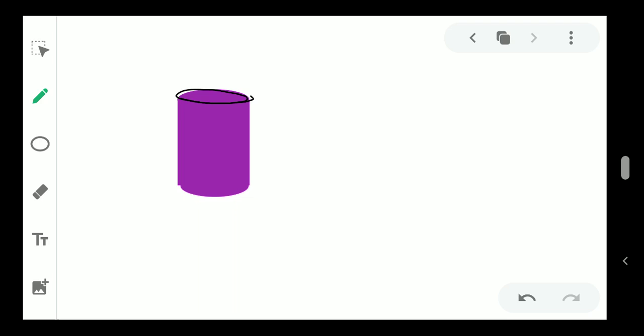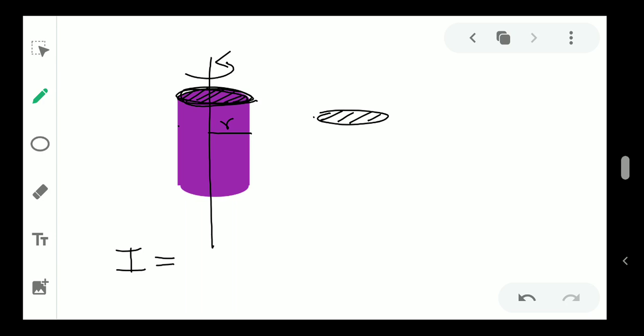If I draw the outermost part of this, I can see that this surface is a kind of disc. So when lots of discs are piled up together, they create the cylinder. That's why when we rotate a cylinder around its axis, again the formula is the same as the disk, because all the outermost points are at the same distance r. If we take a disk and a cylinder with the same radius, the value will come the same. So this will be again half mr square.